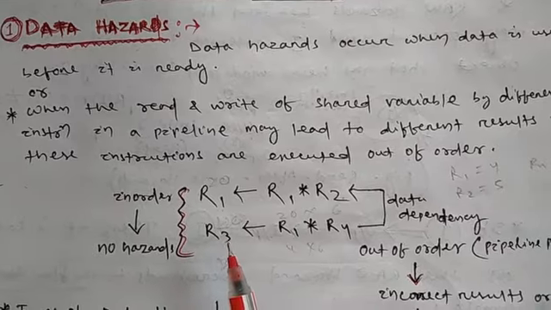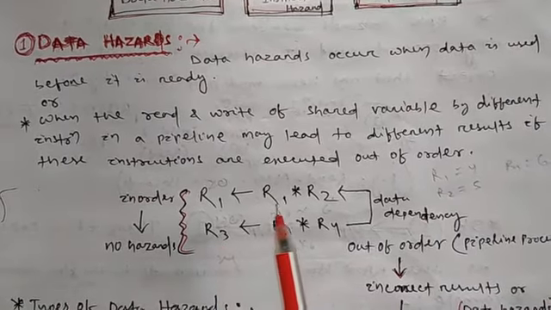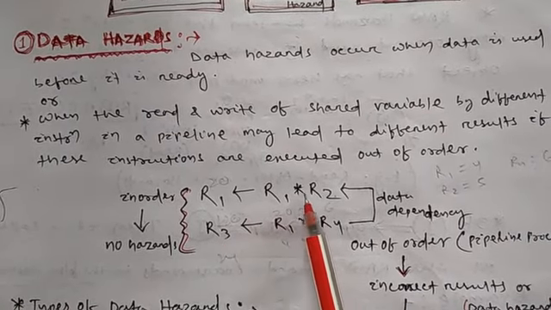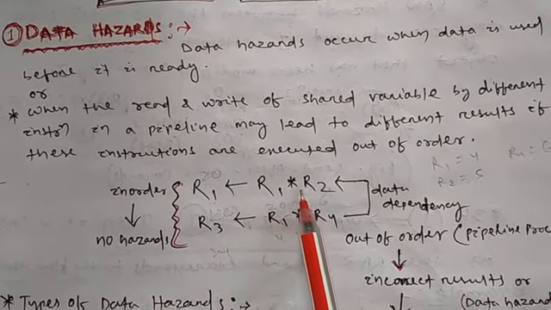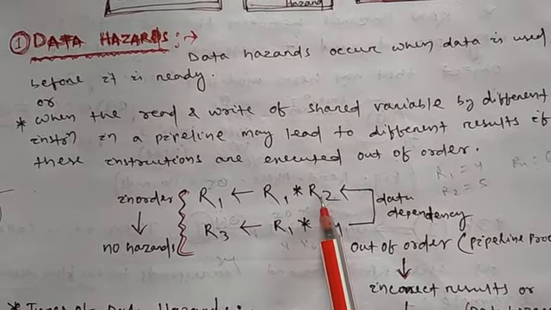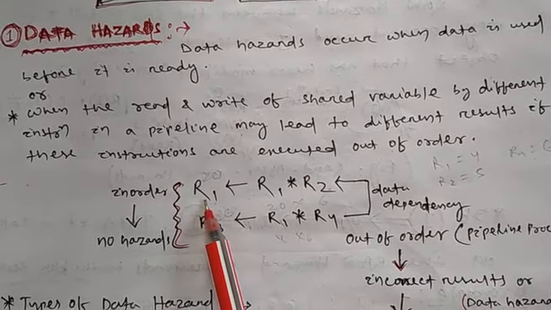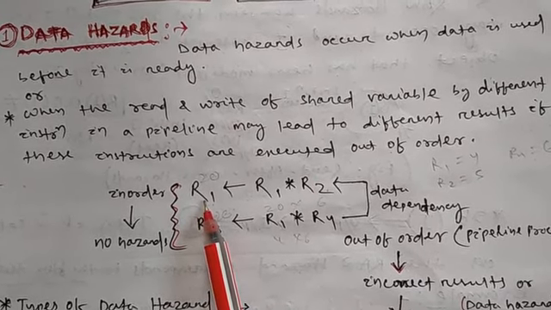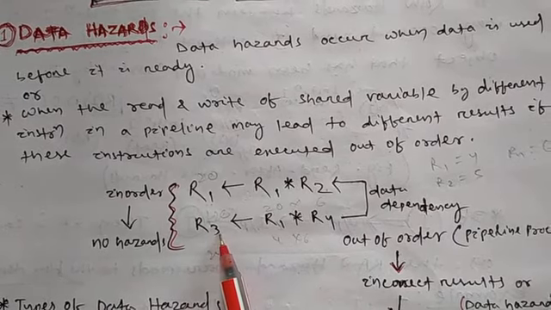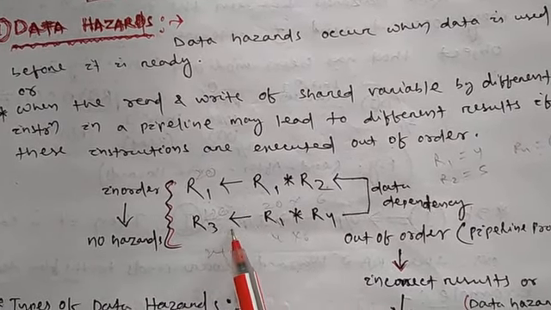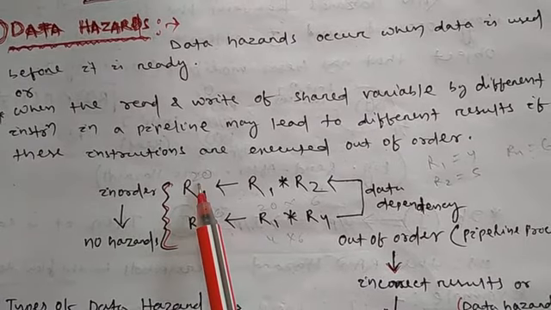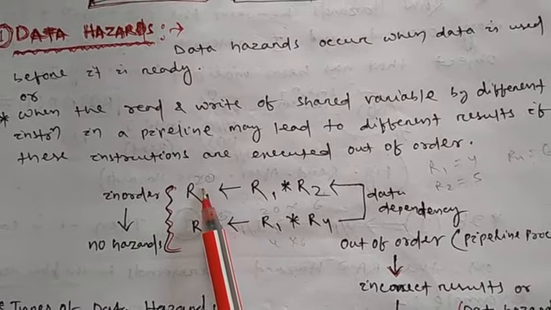Get it? So come to first. What happened in R1? In this instruction, what he is trying to say is that R1 into R2 will be stored in R1. Again R3 equals R1 into R4, which means the second instruction is depending on R1 data. So that is also called a data hazard.